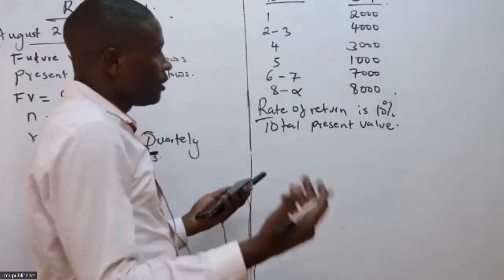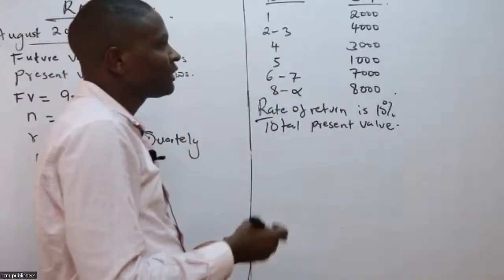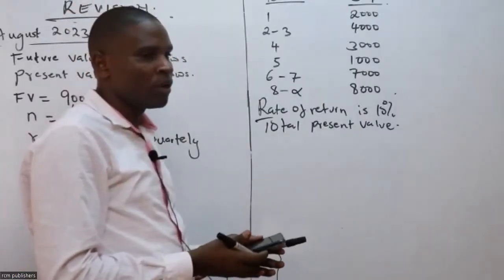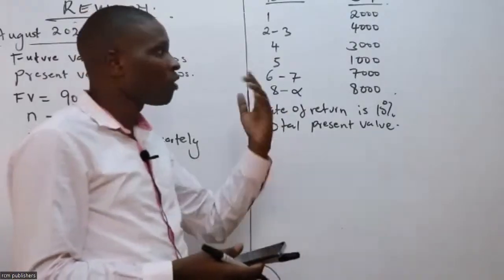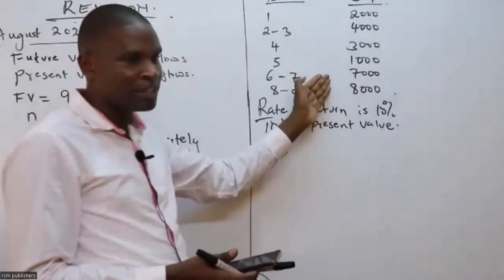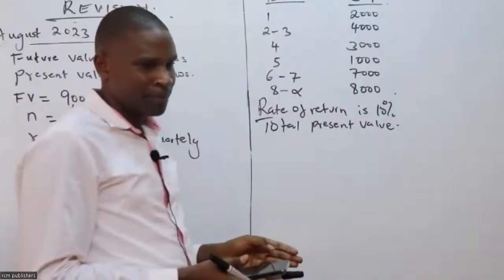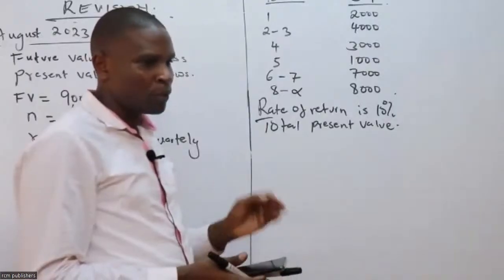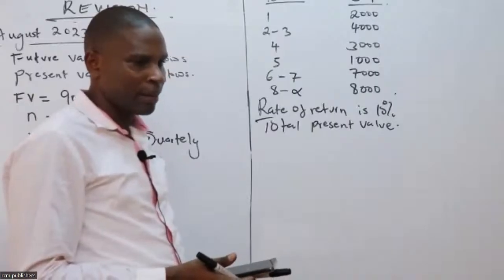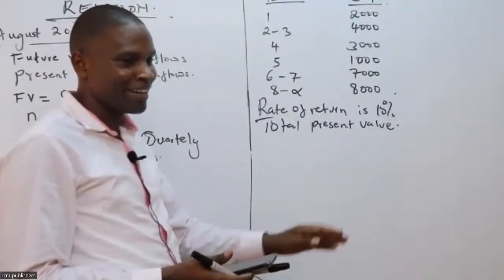In this scenario, I usually ask my students which type of cash flow these are. Most students rush to answer. Before I tell you, be genuine to me: which type of cash flow are these? Monica has said regular and irregular. Yes, some regular, some irregular.